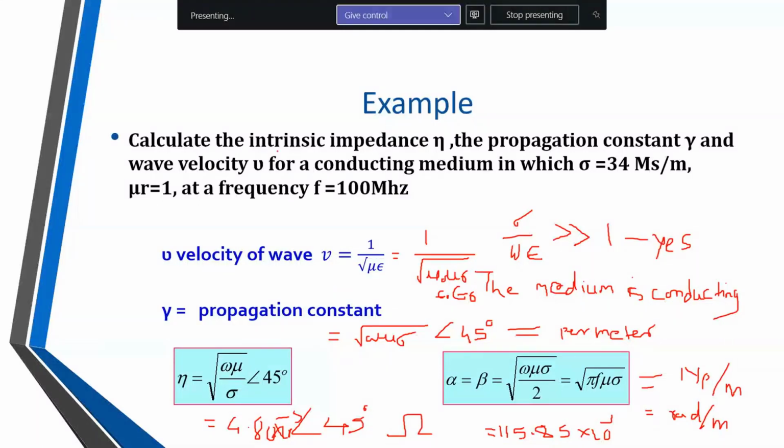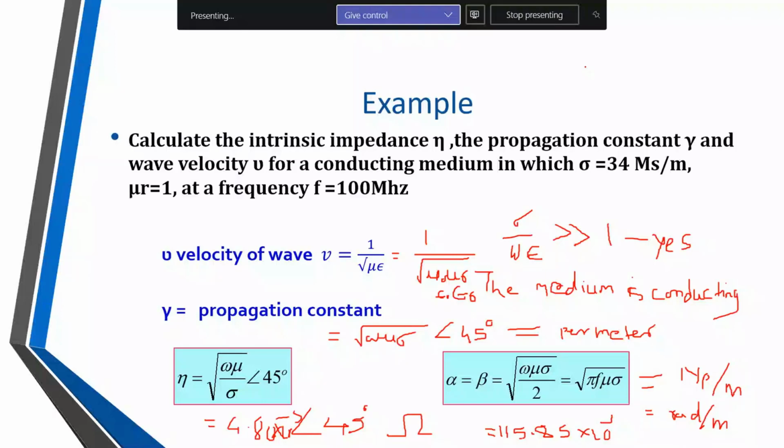Okay, and mu is mu naught mu r. Mu naught is 4 pi into 10 raised to minus 7. It is plus, right? Something 10 to the plus will come. Has it come? What value did you get, Ritu? Ma'am, it comes as plus 8. Yes, plus 8. Okay, and what is the unit? It is per meter. Okay. Now take this next example.